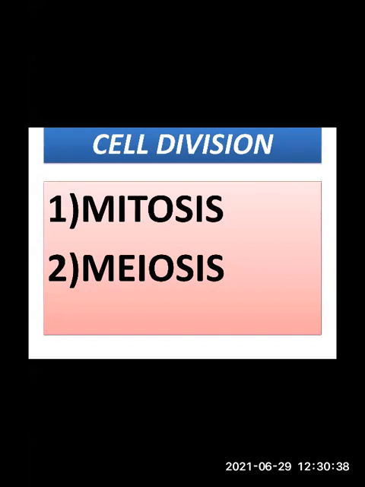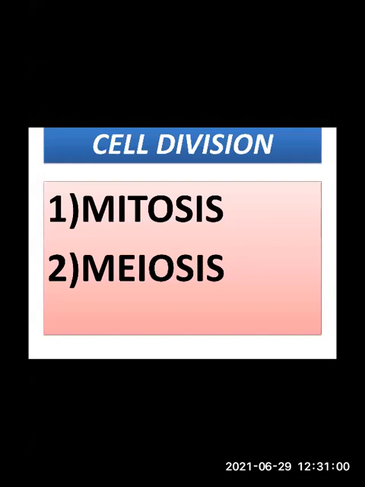So before the study of cell division, what should we know? We should know the structural organization of the cell. Each cell has a nucleus. The nucleus is the main part of a cell. Besides, cell organelles are also present in the cell. So let us see how cell division takes place.